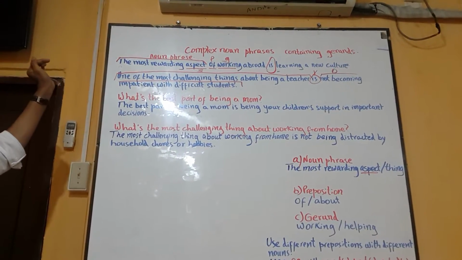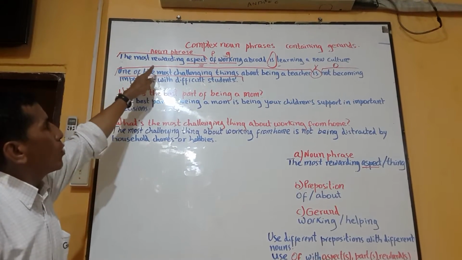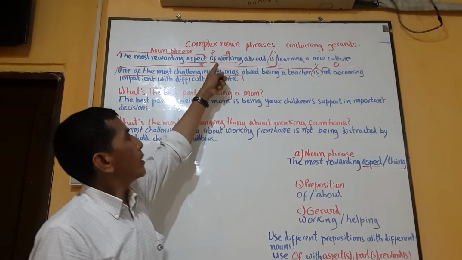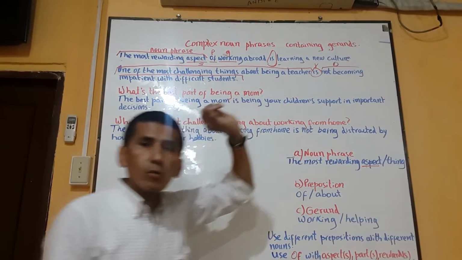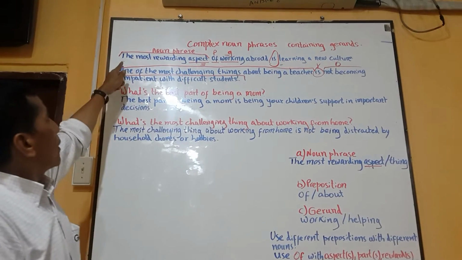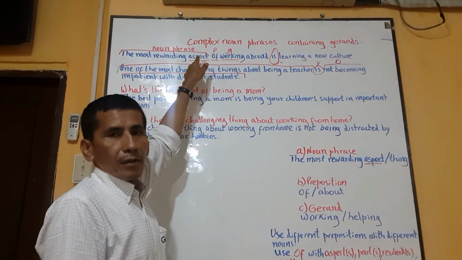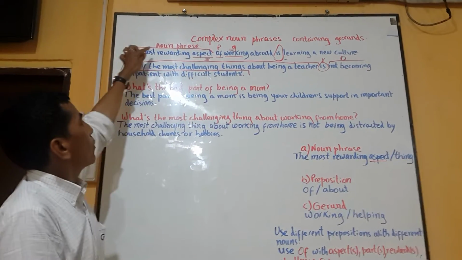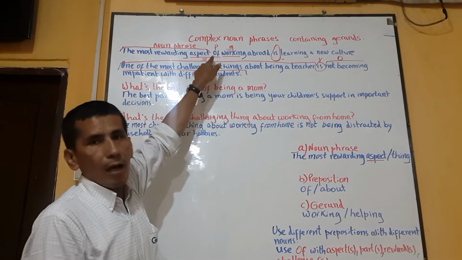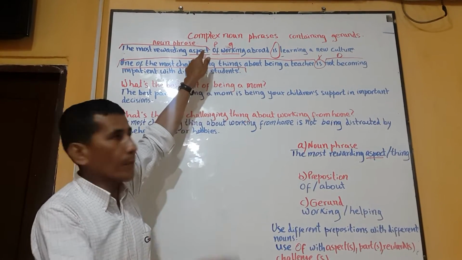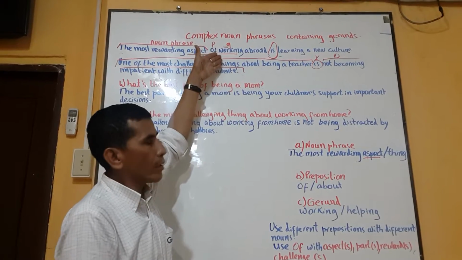Let's analyze some examples. Here we have: the most rewarding aspect of working abroad is learning a new culture. Which one is the noun phrase? The most rewarding aspect. Look, here I have the noun phrase. After that we have the preposition. And after the preposition we are going to use the gerund. In this case it is working.